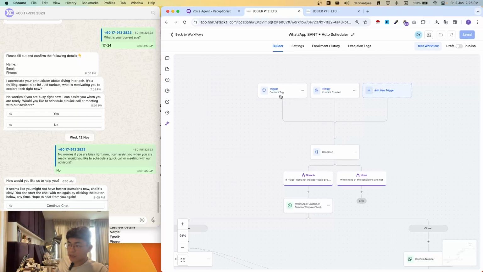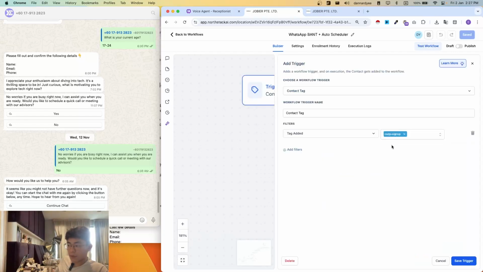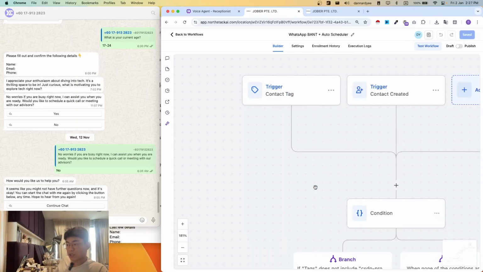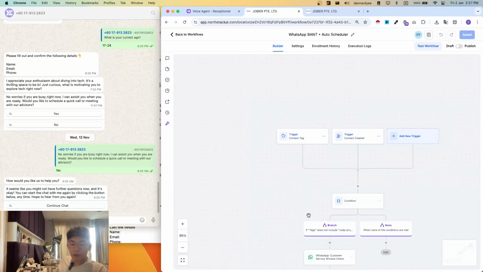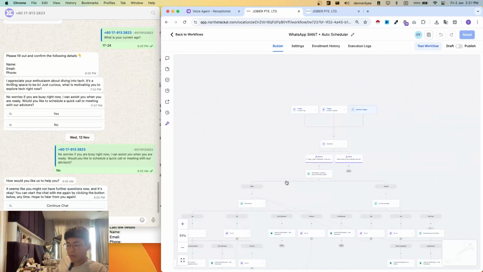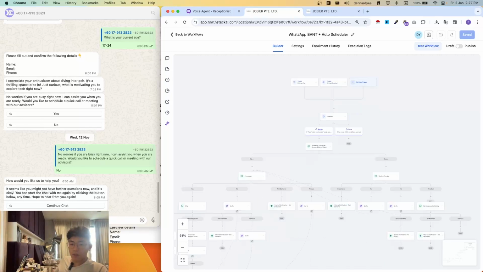You can always just remove this tag, this tag, CSDP sign up, and then reattach it again to refresh this whole workflow for them. So then you just keep them updated and also ask them whether or not they're still interested in going with you guys.